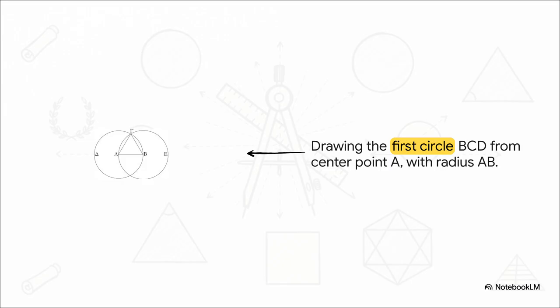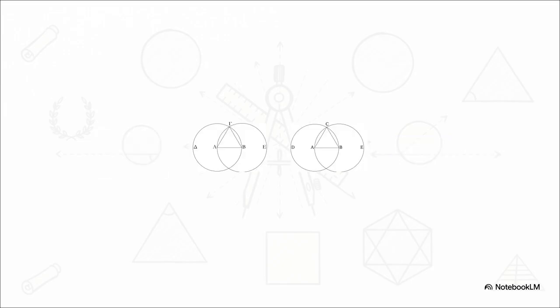Now, because of how a circle is defined, every single line radiating out from that center point A to the outer edge is perfectly equal to our starting line, AB. And here's the genius part. When we repeat the exact same process, placing the compass at point B and drawing a second circle, those 2 circles naturally overlap at a point up top. Let's call that point C.